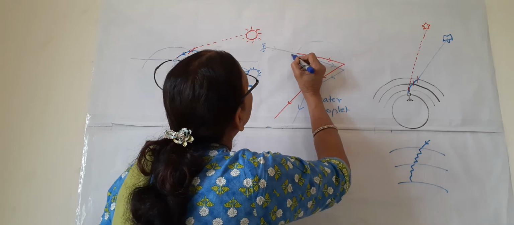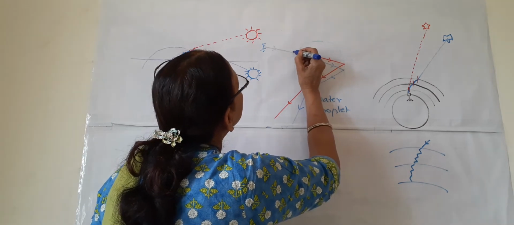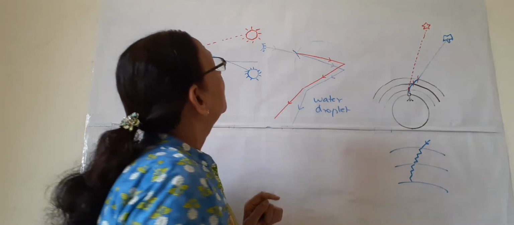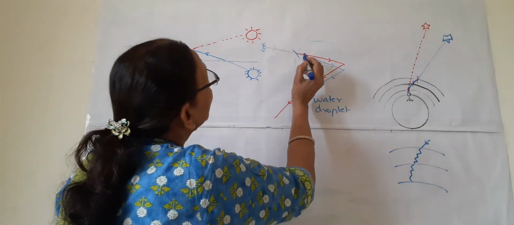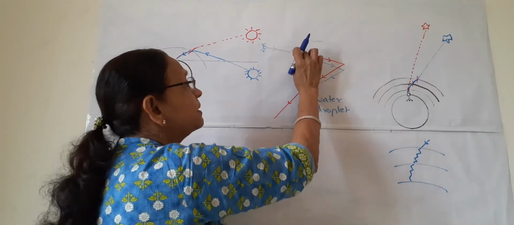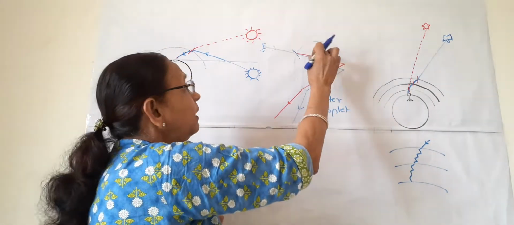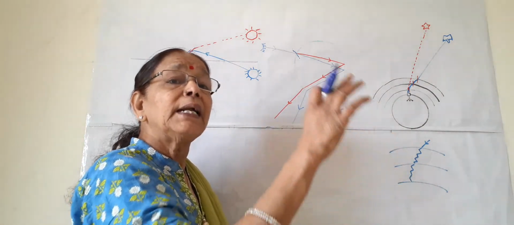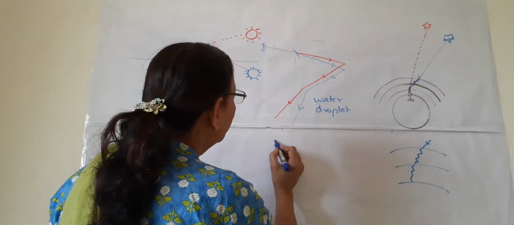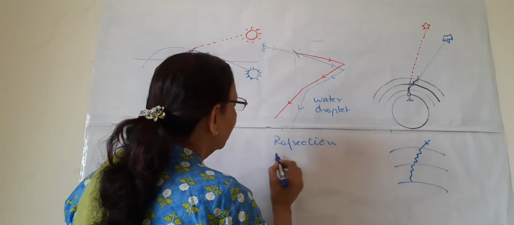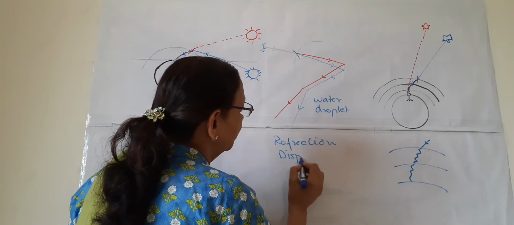Suppose here this is the normal. So it bends towards the normal. And first, when it enters water, it refracts as well as disperses. So 2 phenomena take place. One is refraction and second is dispersion.